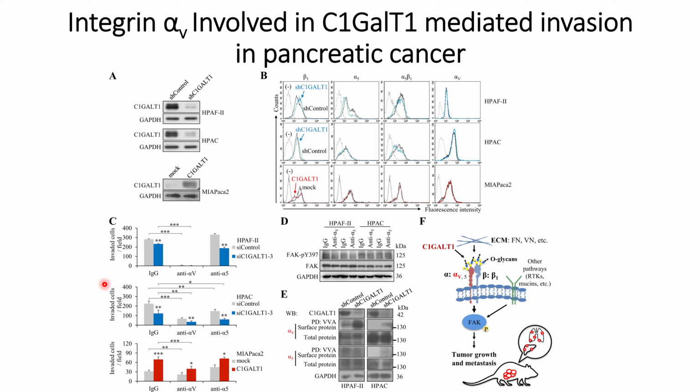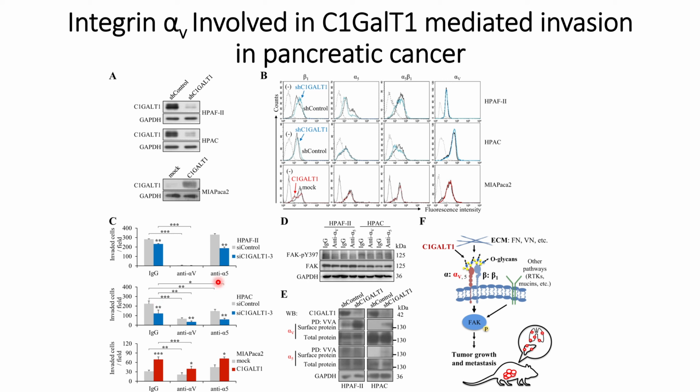Thereafter, they wanted to check the invasion properties of these cells when one of these domains has been knocked down. What they found is that in the case of HPAF2, when alpha V is neutralized using anti-alpha V antibodies, they see a significant decrease in invasion for both HPAF2 and HPAC cells compared to the control, that is IgG.